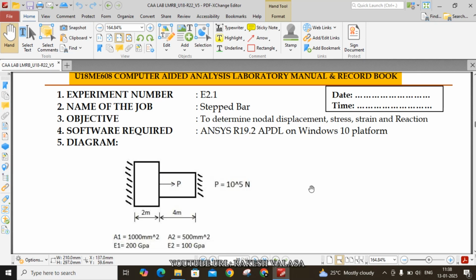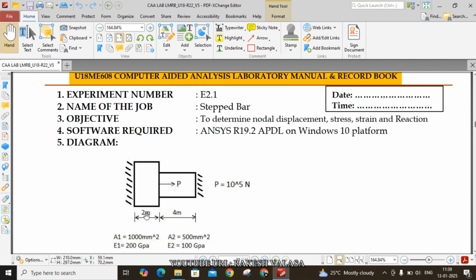I am Rakesh VALASA. In this video lecture, I am going to explain how to solve experiment 2.1 in ANSYS 19.2 Mechanical APDL on the Windows 10 platform. Here the name of the job is stepped bar. The objective of experiment 2.1 is to determine nodal displacements, stress, strain and reaction forces.